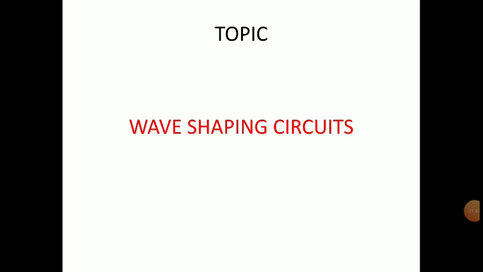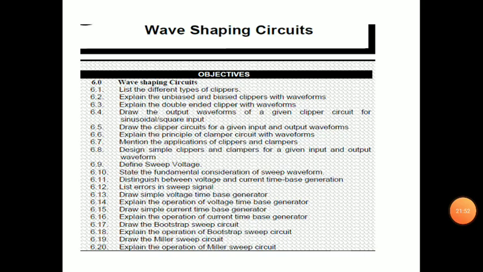So the sixth chapter topic is wave shaping circuits. That is the name of the sixth chapter, and these are the subtopics: objectives of wave shaping circuits. First, list the different types of clippers, unbiased and biased clippers with waveforms, double-ended clipper with waveforms, output waveforms of a given clipper circuit for sinusoidal or square input. Draw the clipper circuit for a given input and output waveforms. So 6.1 to 6.5 is all about the clipper circuits.